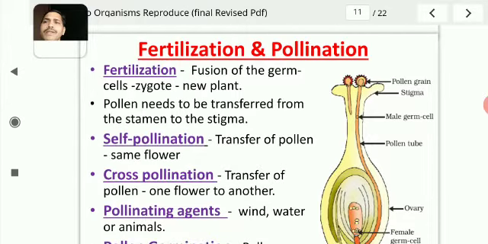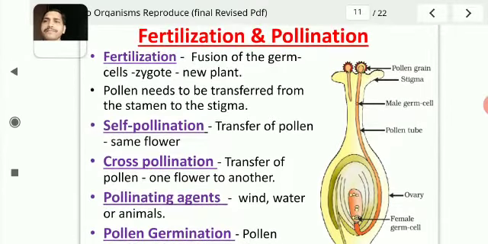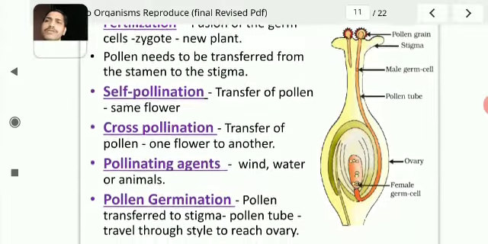So, for example, in China rose, since we have both male and female reproductive parts in the same flower, the pollen grains need to be transferred from stamen to stigma. This process is known as pollination. That means transfer of pollen grains from stamen to stigma. This process is known as pollination.